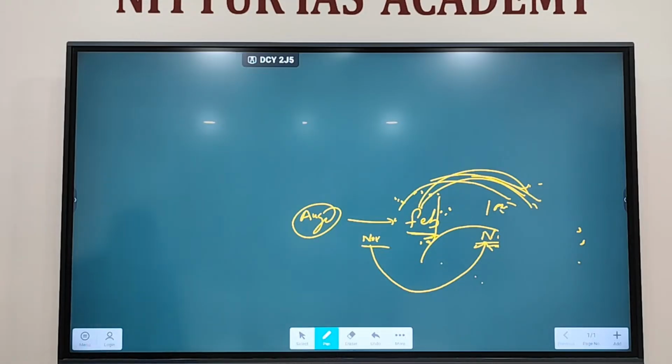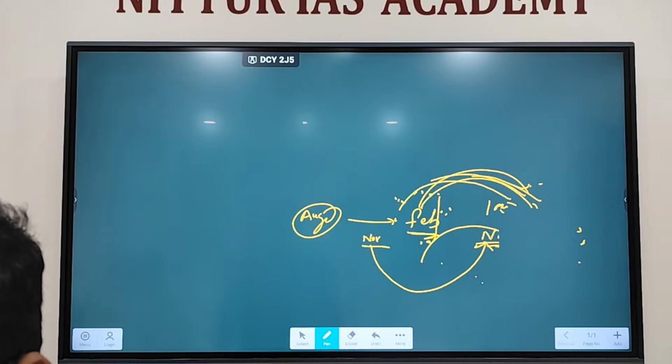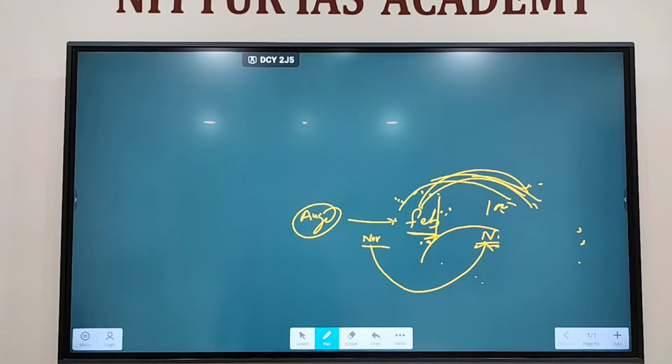Clear? Fine. Then, effects on fundamental rights. Effects of national emergency on fundamental rights.